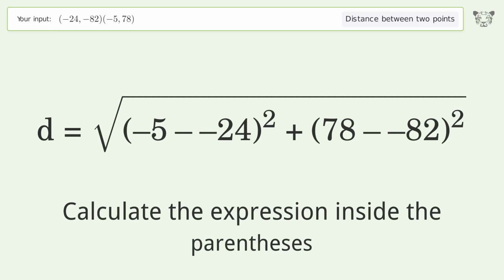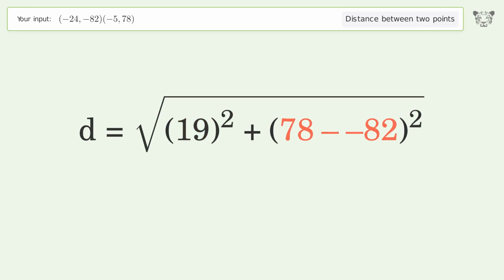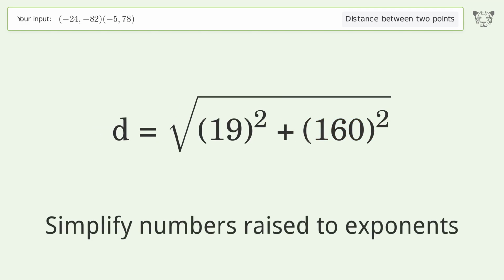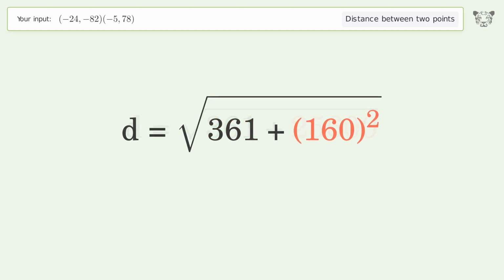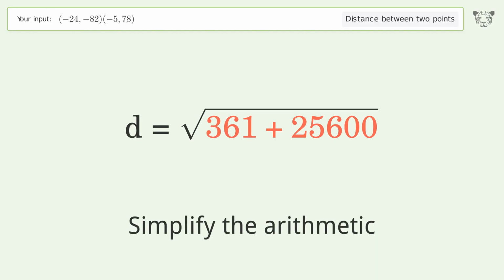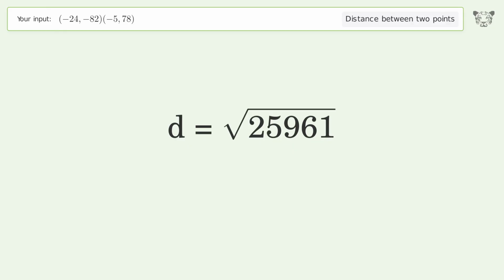Calculate the expression inside the parentheses. Simplify numbers raised to exponents. Simplify the arithmetic. And so the distance between the 2 points is the square root of 25,961, or 161.124.